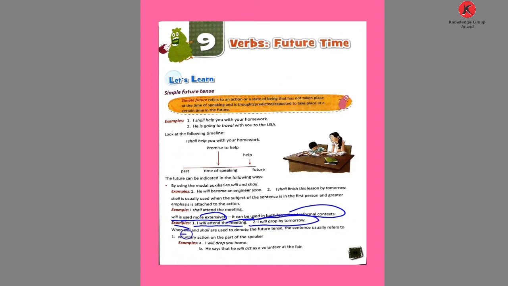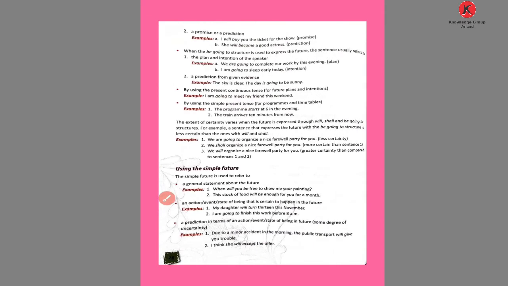When will and shall are used to indicate the future tense, we usually see a voluntary action on the part of the speaker. I will drop you home. He says that he will act as a volunteer at the fair. So here will is used, showing the action in the future.